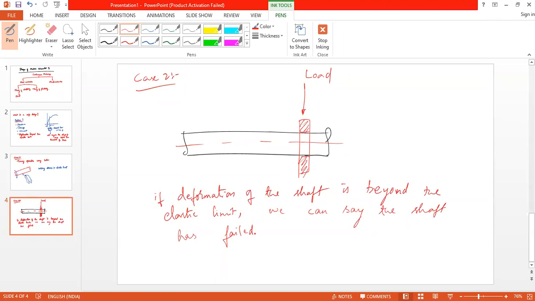So in this case, the working stress must be less than the elastic limit.